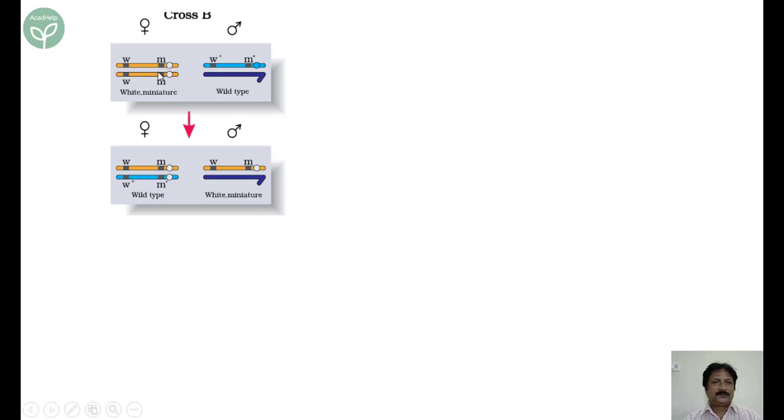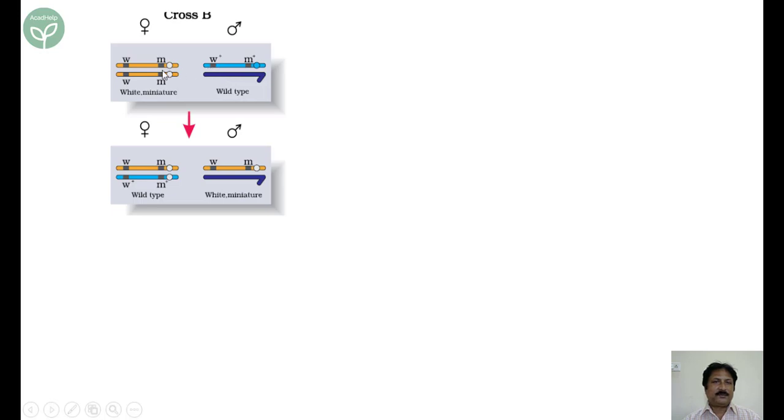Now, what happens? Here, in this female, these two X chromosomes segregate. During gamete formation they will separate. And since this is a homozygous condition, only one type of gamete is formed. In the male, it is not homozygous. This is X and Y, two different chromosomes. So it will form two possibilities.